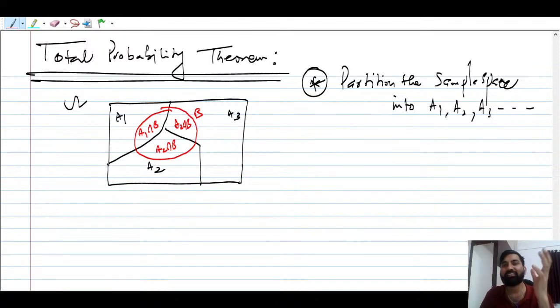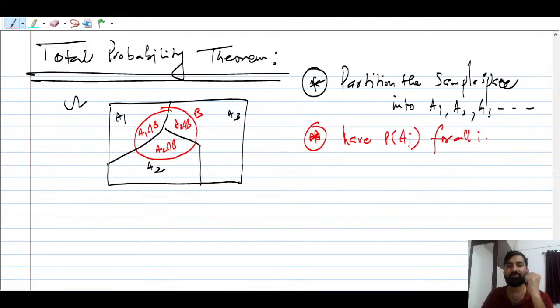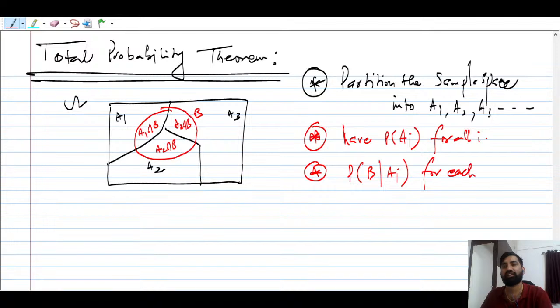So first of all, partition the sample space into A1, A2, A3. Then assign the probability to each event, that is, probability of Ai for all i. This is the ordinary probability, the initial belief. Then the third step: you have to find the conditional probability, which is B given Ai, for every i.